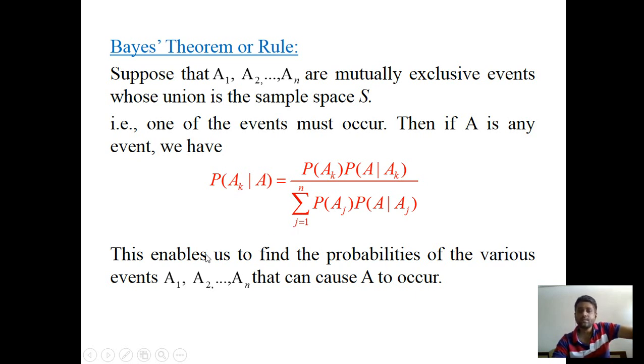This enables us to find the probability of the various events A1, A2 and so on up to An that can cause A to occur.